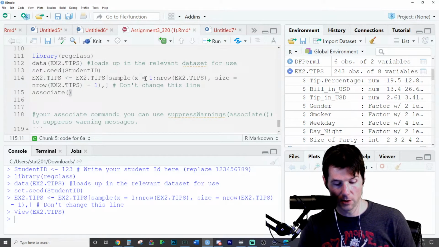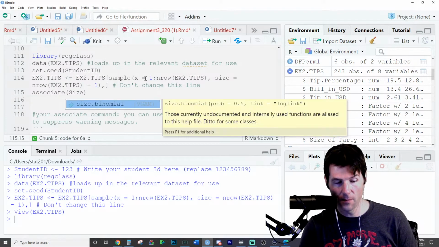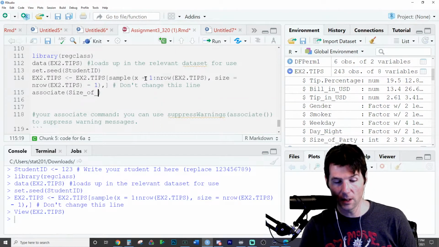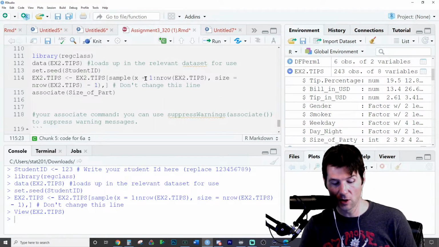So let's go here to size of party. You notice it's not auto-completing because it's inside a data frame, so make sure you type it correctly. And smoker data equals survey 10. No, what am I doing?